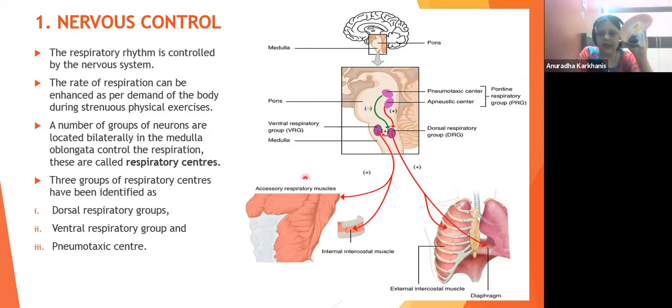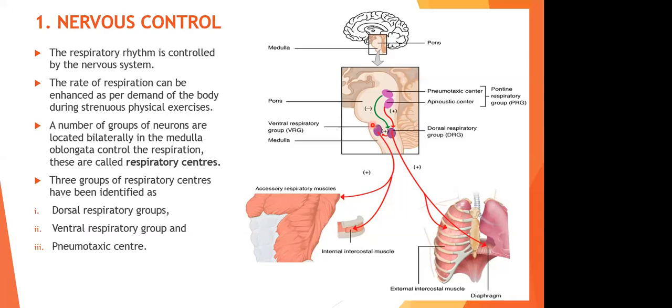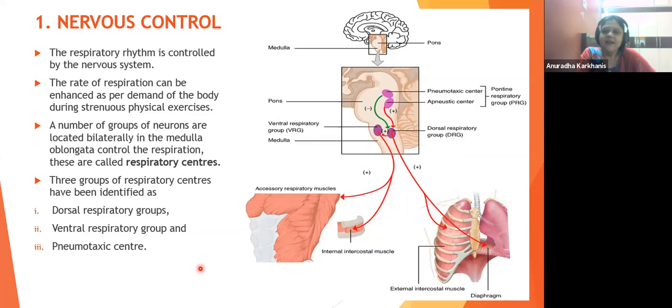Now, does anyone know what is the difference between pons and medulla? Okay fine, I'll tell you what is pons and what is medulla.